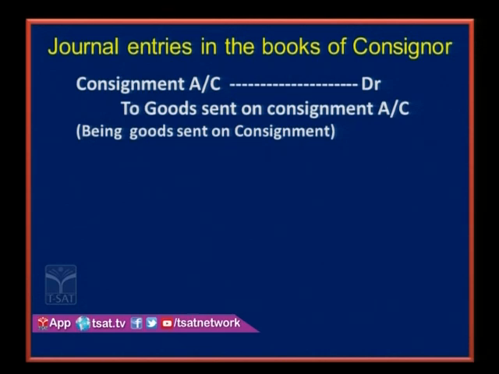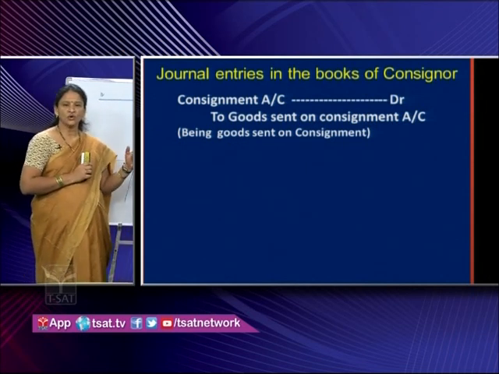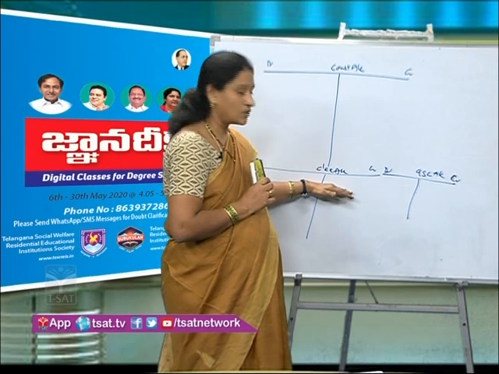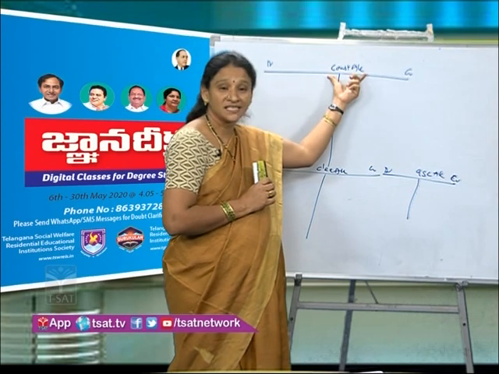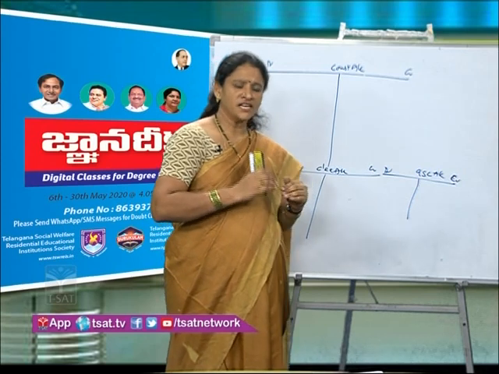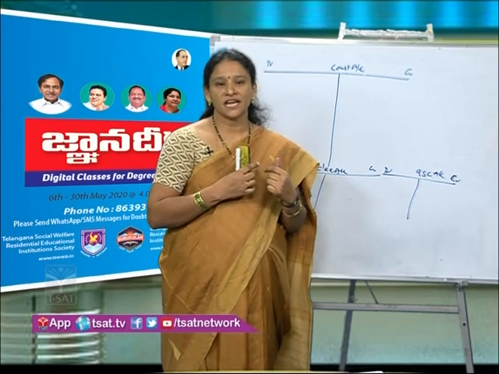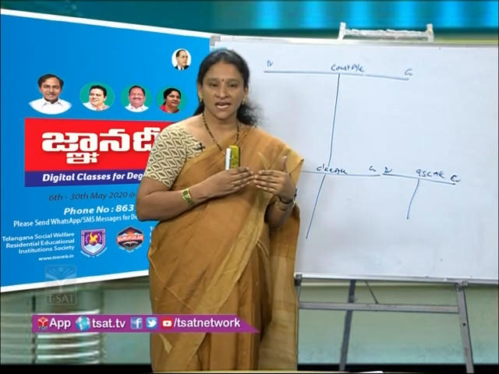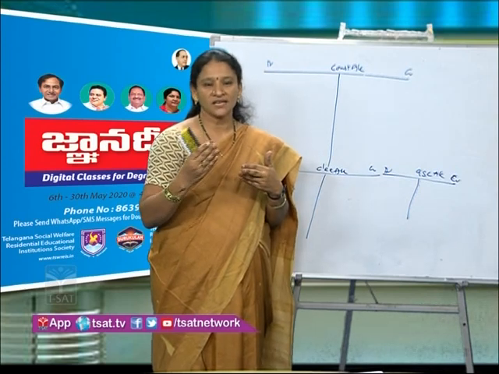Goods sent on consignment. What is the journal entry for goods sent on consignment? Consignment account debit, goods sent on consignment account. See, here we are maintaining 2 accounts, consignment account and goods sent on consignment account. We understood that consignment account is a nominal account. So when I am sending goods to the consignee, it is an expenditure. So I have to debit consignment account. That's why consignment account is shown on the debit side. Goods is a real account. Goods are going out. Because goods are going out, I need to credit goods sent on consignment account.